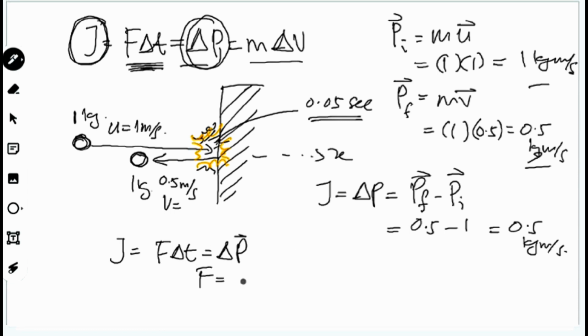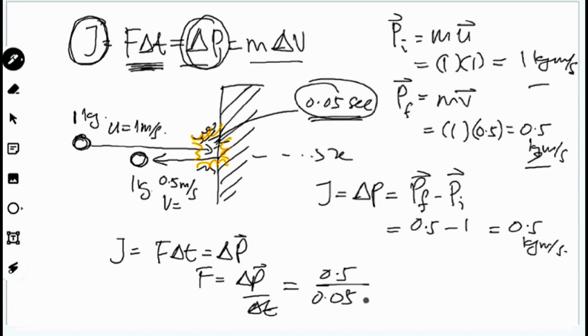Force equivalent to delta P bagi dengan delta T. Very simple one lah. 0.5 divided by time taken, the hitting only berlaku dalam tempoh masa 0.05 second. Terlalu pantas, very fast. So here, 50 divided by 5, then you get 10 newtons. Okay, you akan dapat 10 newton.